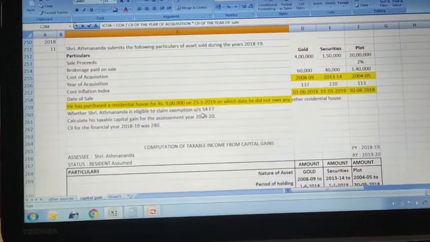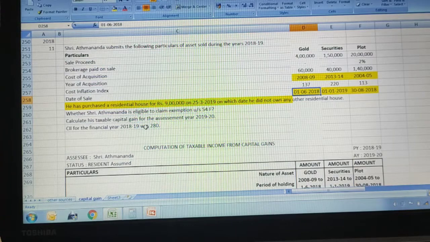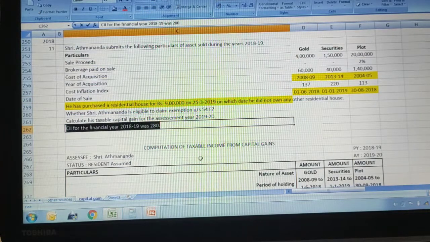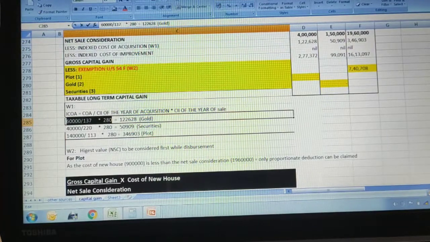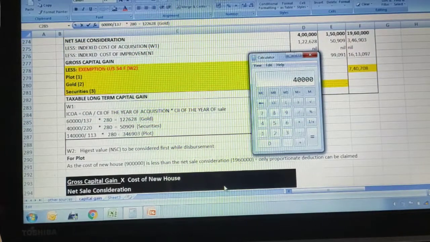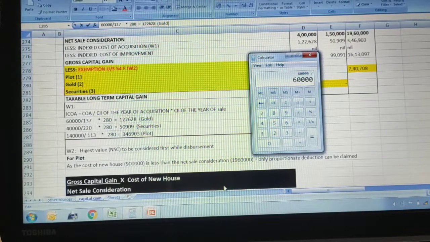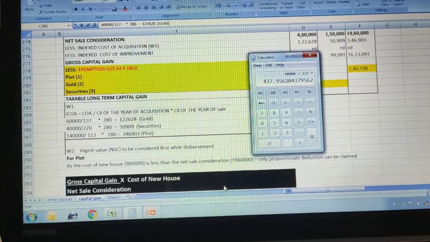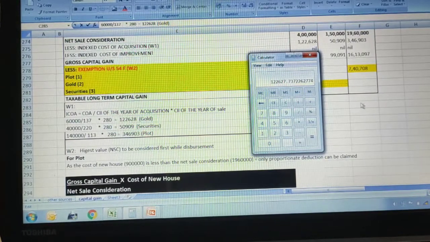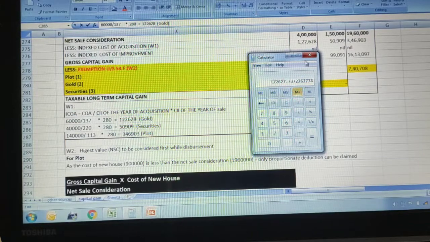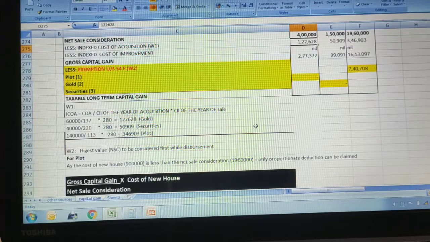We sold this asset in 2018 June, meaning 2018-19, and the index given is 280. Substituting, 60,000 divided by 137 multiplied by 280 gives 1,22,627.73, which we take as 1,22,628 rupees. Hope this is clear to you.